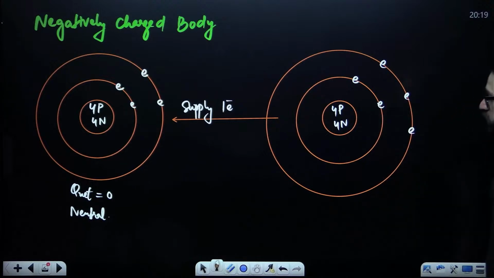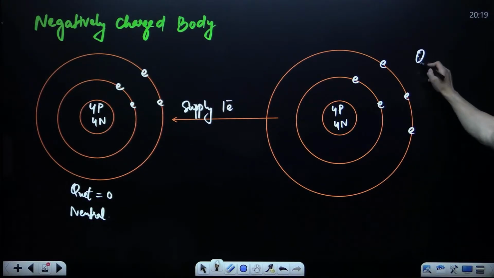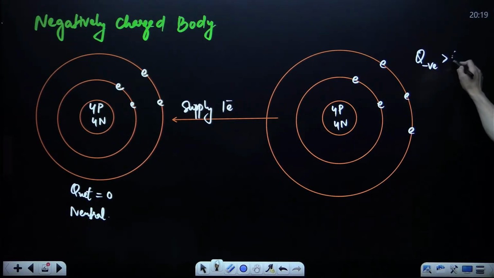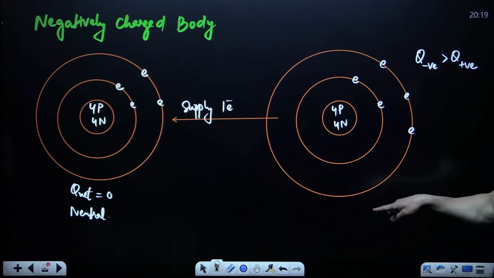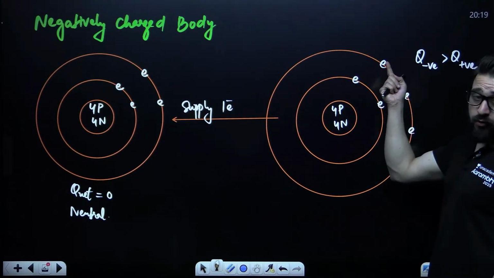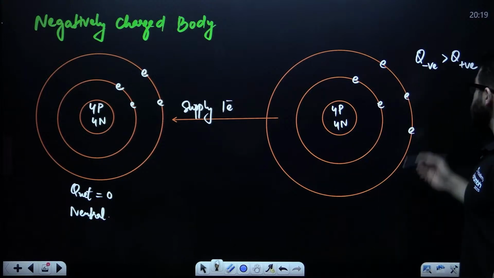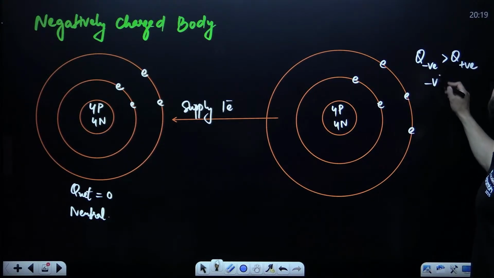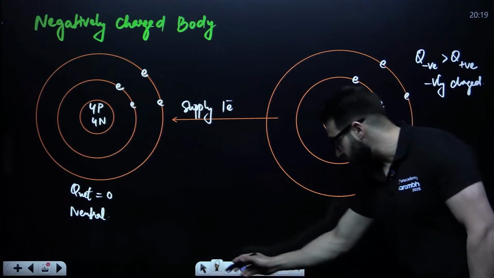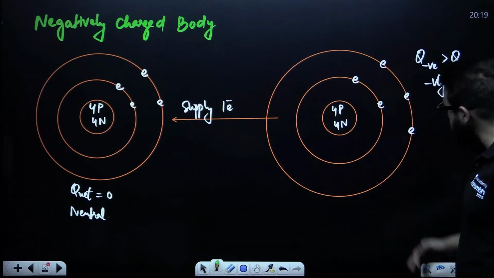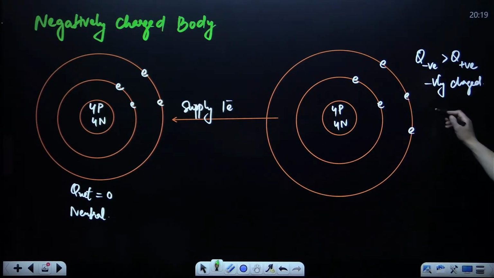Now in this particular case, can I say, guys, negative charge becomes greater than positive charge? Why? Because 5 electrons are over here, only 4 protons. So we say this body becomes negatively charged. And when the body becomes negatively charged, the net charge will become negative.